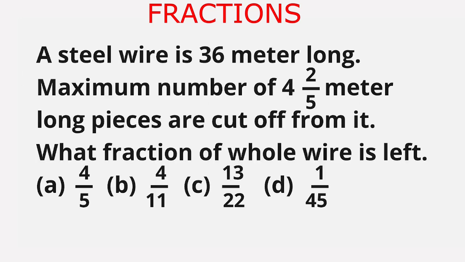Our question is, a steel wire is 36 meter long. Maximum number of 4 whole and 2 upon 5 meter long pieces are cut off from it. What fraction of whole wire is left? The given options are option A 4 upon 5, option B 4 upon 11, option C 13 upon 22, option